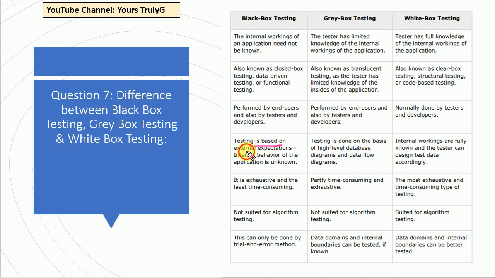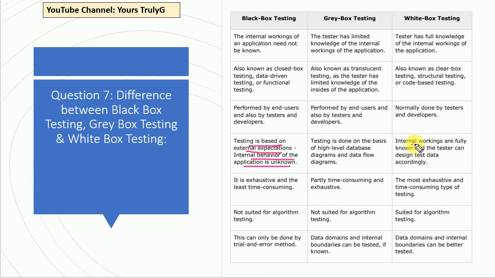Now, testing is based on external expectation, and the internal behavior of the application is unknown. It's already understandable because here we don't have to go into the backend structure, we are just expecting the external result. Suppose I am running an application and it is supposed to show me a username and password. We just have to check whether it is showing the username and password at the UI level or not. If it is showing, it means we have done the black box testing. But we are not worrying about what is happening in the web server and all those things. Such type of thing we have to do in white box testing.